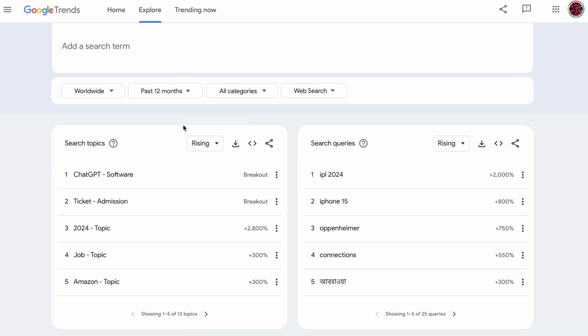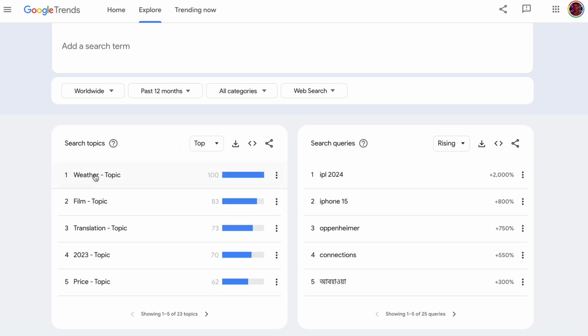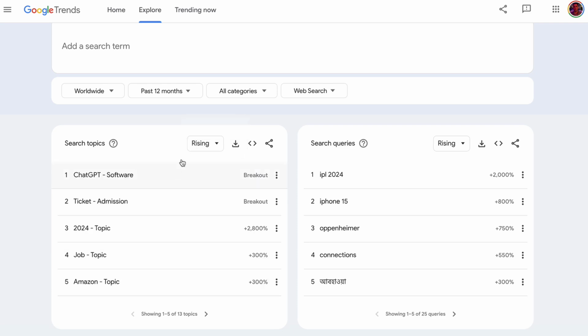Now keep in mind, this is also rising. So what I mean is this is the number one rising topic. So we have the top topics, but this is the rising ones. This is the most important part, because because this is rising, we know it's popular and it's continuing to be popular. So let's go and create some content around ChatGPT.